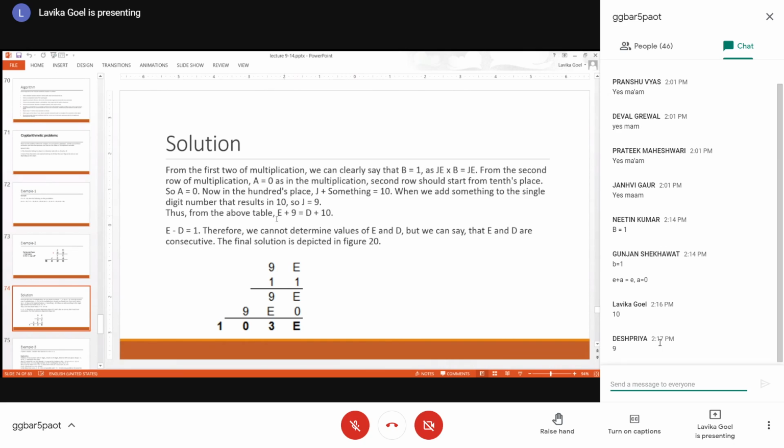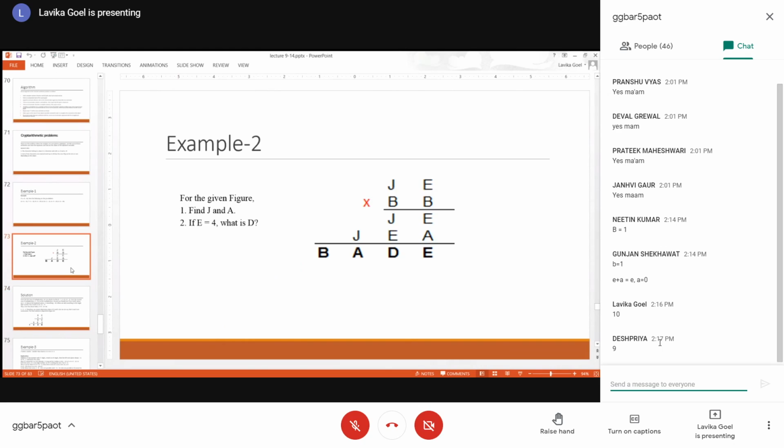From the above multiplication, if you see, E plus 9 is equal to D plus 10. How am I getting this? See, J is 9, so that means E plus 9. And there is a carryover from this second row of multiplication to the third row of multiplication, right? Because that's how I got this 10 in the end. So J plus 1 was giving 10, so that means there is a carryover from the second row.